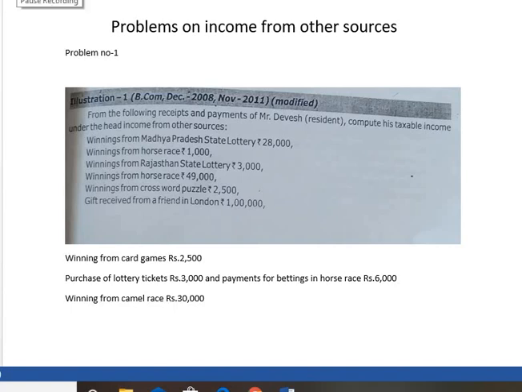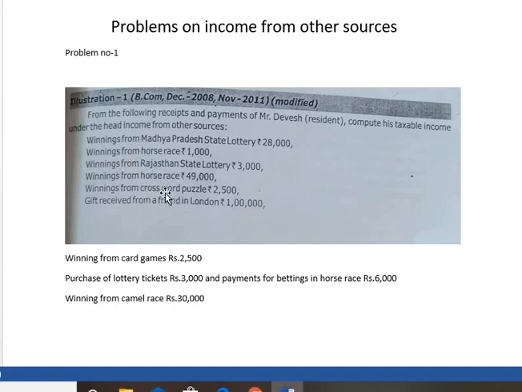Very good morning students. In today's class we will discuss problems on income from other sources. Those incomes that are not taxed under any of the other four heads are taxable under the head income from other sources. So we will discuss problem number 1. From the following receipts and payments of Mr. Devesh, compute his taxable income under the head income from other sources.